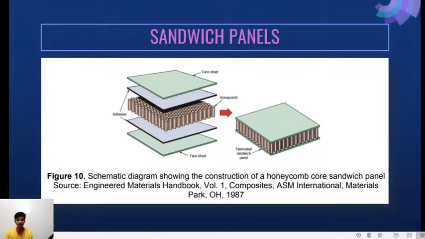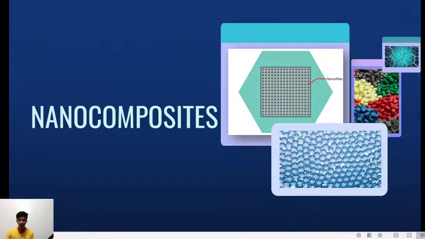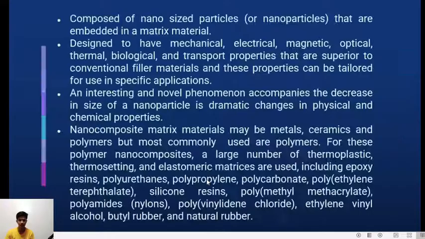And this is the schematic diagram showing the construction of a honeycomb core sandwich panel. As you can see, it consists of two face sheets, and at the center is the honeycomb which binds the two face sheets. And the last part of my report is all about the nanocomposites.